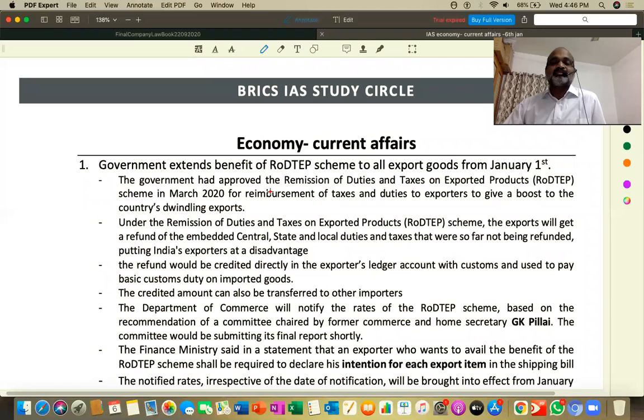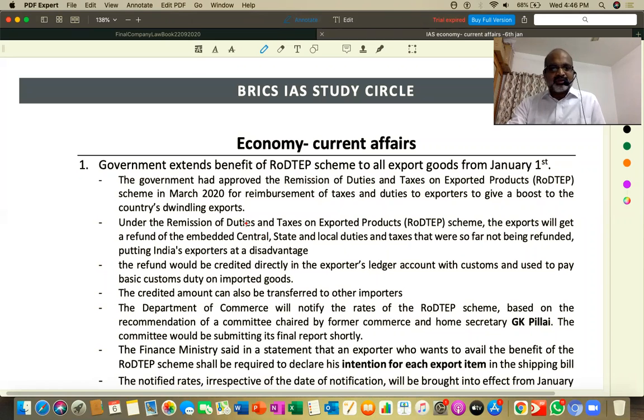Especially when it comes to prelims, you must know first of all how so and so concept question can come from, right? That is one thing. Government says we are extending the benefit of RoDTEP, that is Remission of Duties, ROD, and then TEP, Taxes on Exported Products.